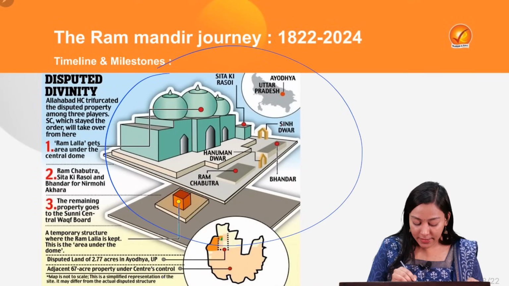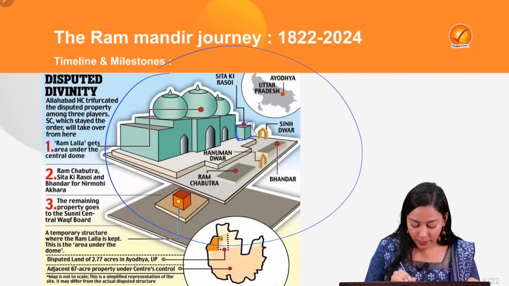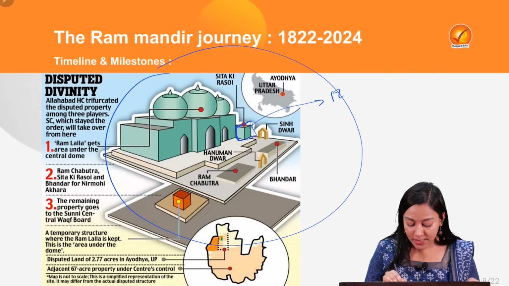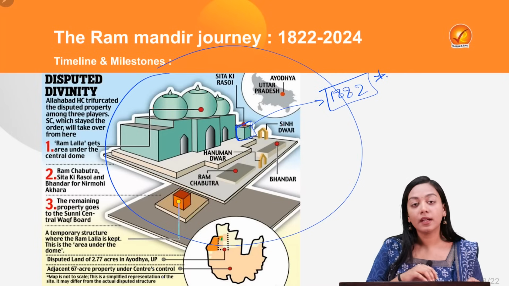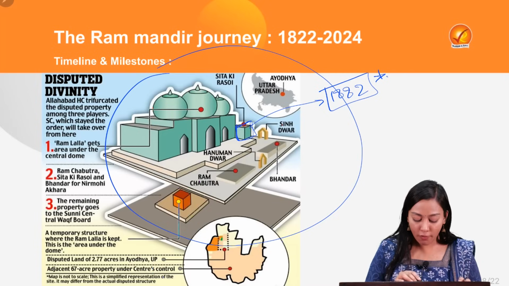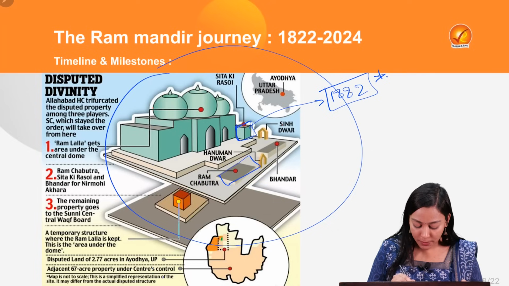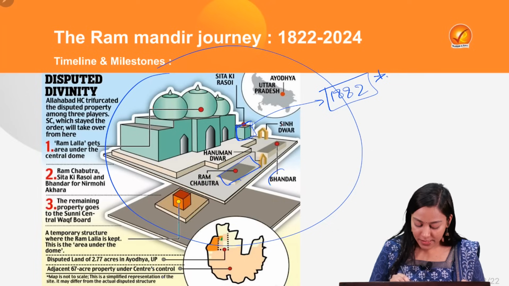So here you will see that the Sita Ki Rasoi is located over here. This was found for the first time in a report submitted to the district court in 1882. This is located within the infrastructure of Babri Masjid. You can also see Ram Chabutra over there. You can also see Hanuman Dwar, and you can see Bhandar.